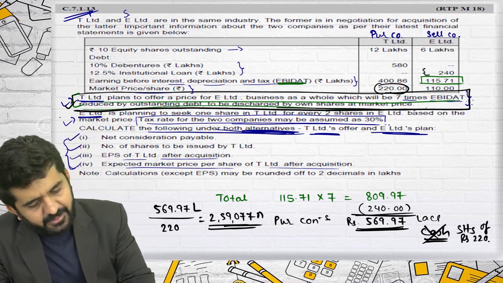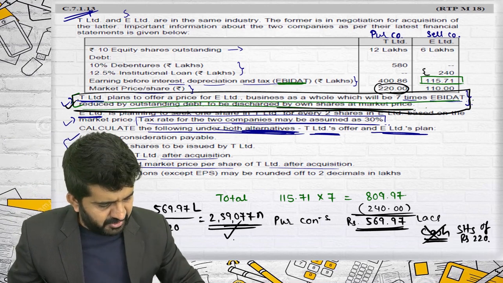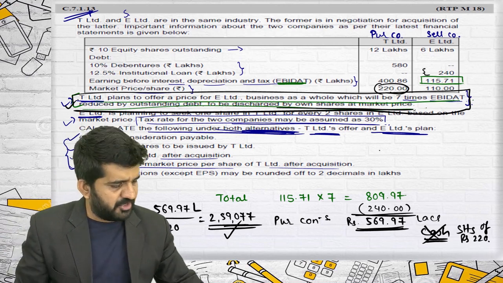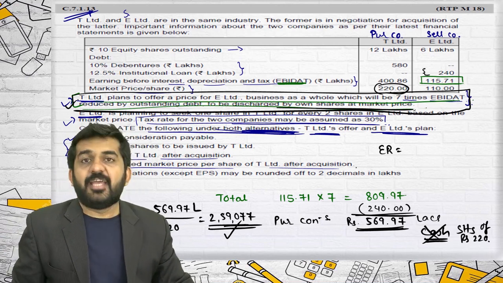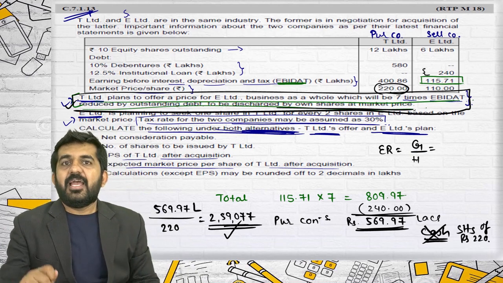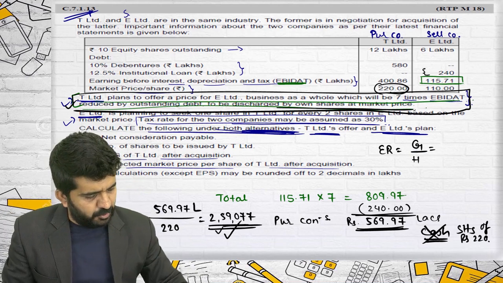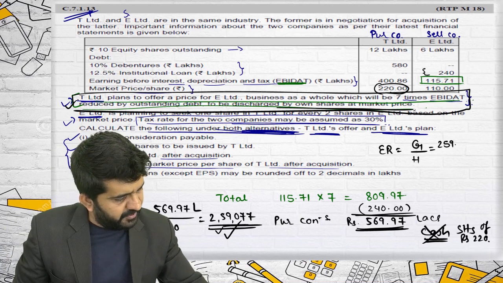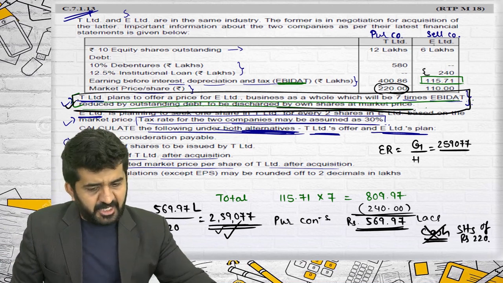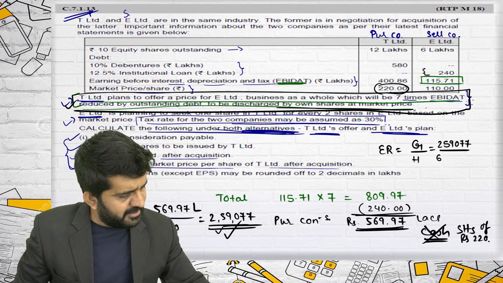This is the offer of T Limited. Sir, we don't understand the number of shares; we understand the exchange ratio. Of course, I'll be finding out the exchange ratio. Exchange ratio is what you are getting divided by what you are having. As shareholders of the selling company, what are you getting? 2,59,077 shares. How many shares are you holding? 6 lakh shares.